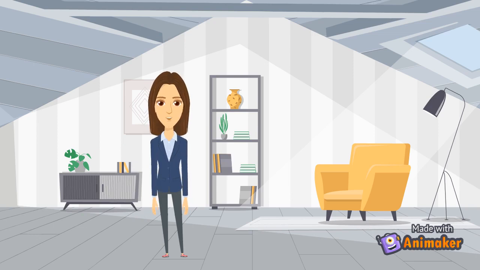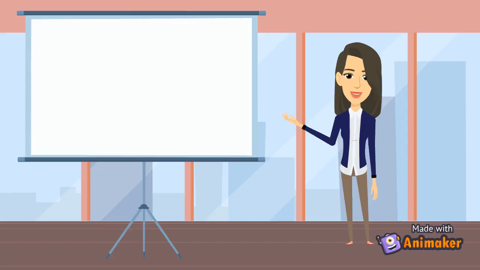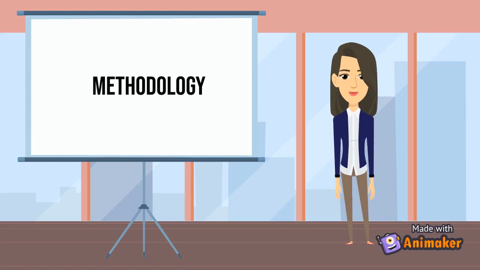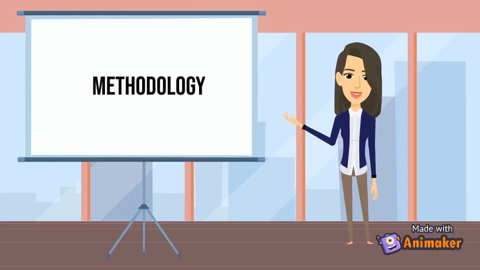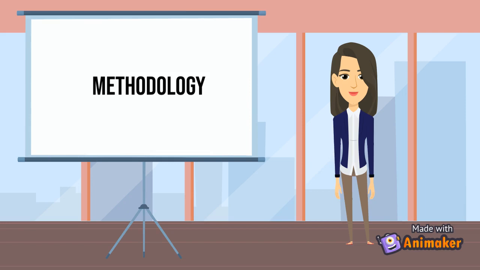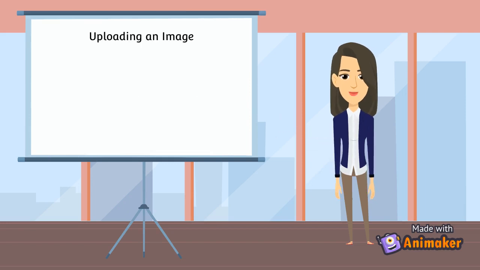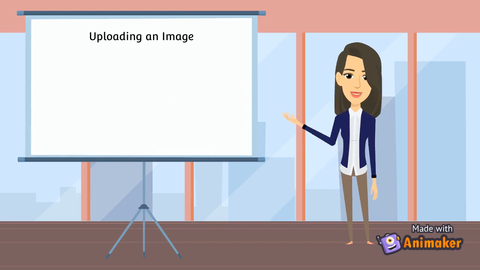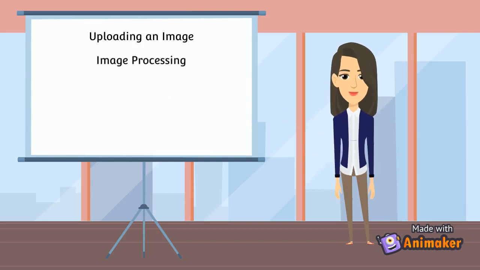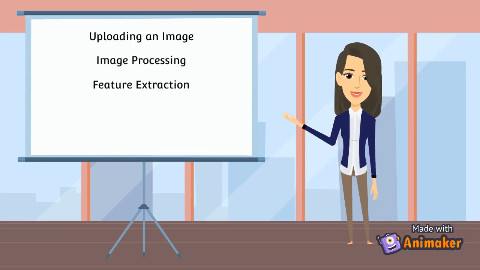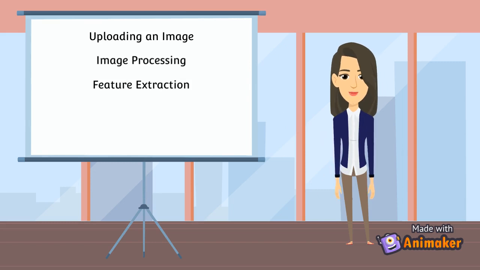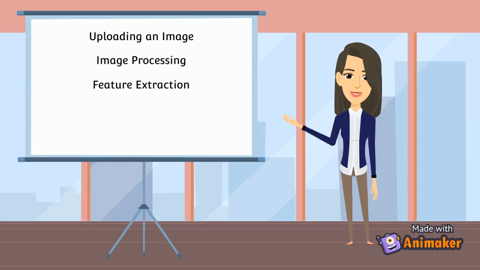So coming to the methodology, we have created a portal where the user can upload a photo of the affected skin area. Once the user uploads a photo, with the help of image processing techniques and machine learning, the model would try to predict what type of skin disease it is.